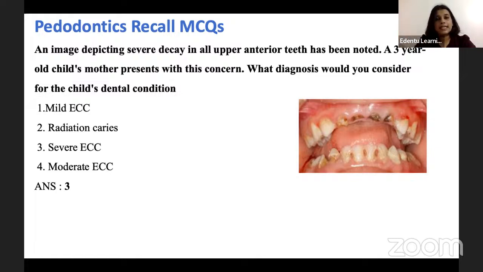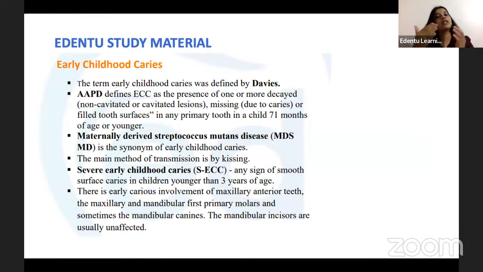And what is ECC? ECC is the presence of one or more decayed, missing teeth due to caries, or decayed tooth surface in a child of 6 years or younger. Before, the definition was 71 months of age or younger, but in 2014, AAPD modified this definition to 6 years or younger. Okay, so the term early childhood caries was given by Davis.